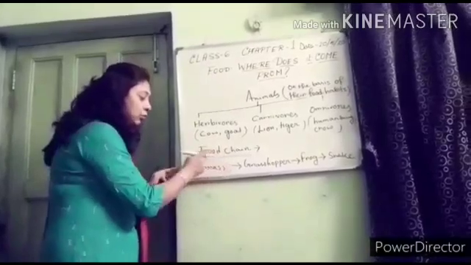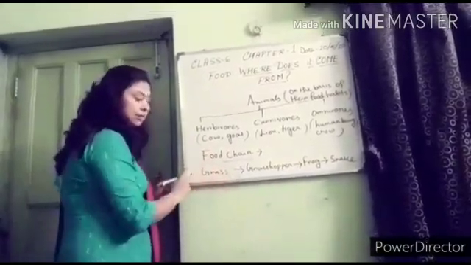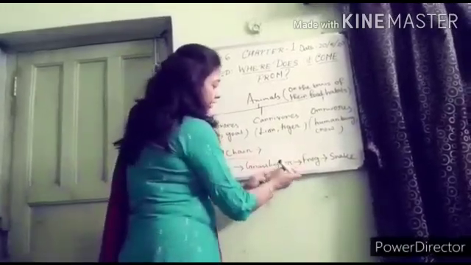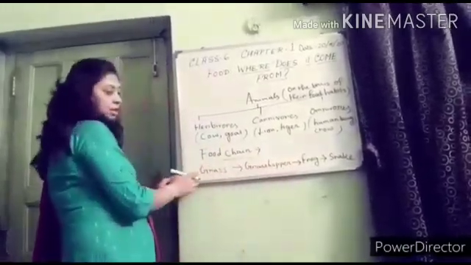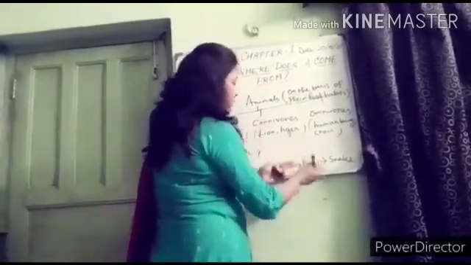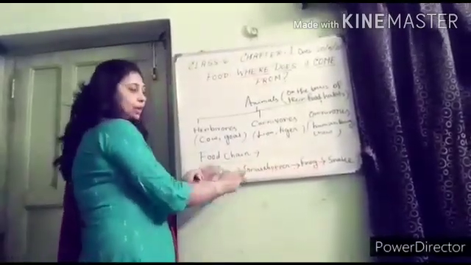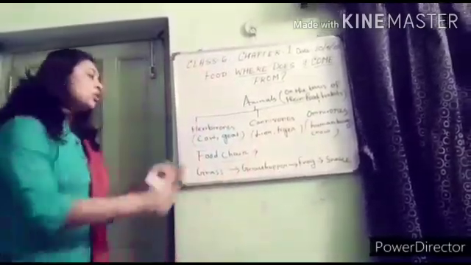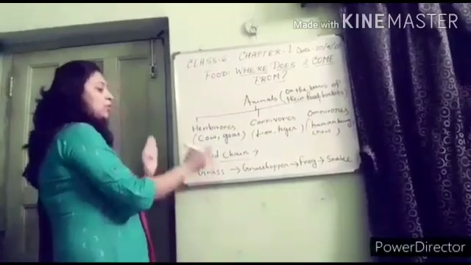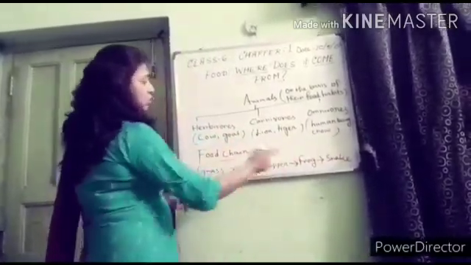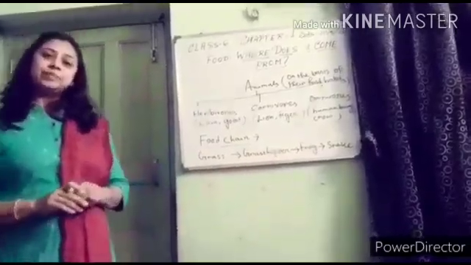Here food energy is trapped in the grass. From here food energy is transferred to the grasshopper when the grasshopper eats grass. From the grasshopper, food energy is transferred to the frog when the frog eats the grasshopper. And from the frog to the snake, when the snake eats the frog. So food energy is transferred from one organism to another. This sequence is known as food chain. Clear?